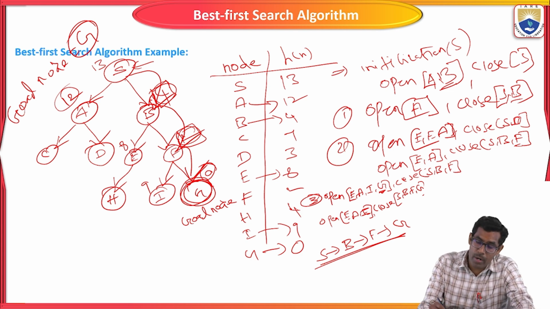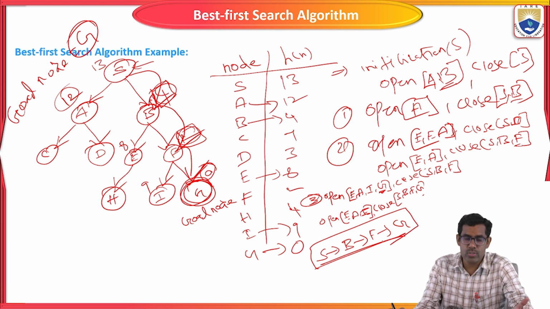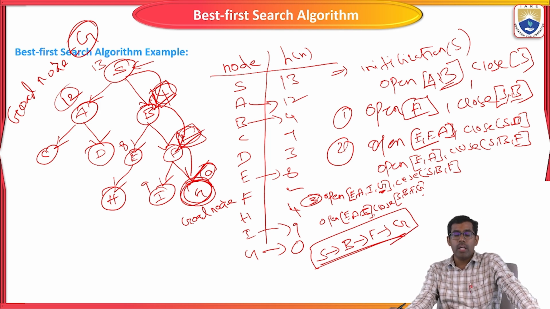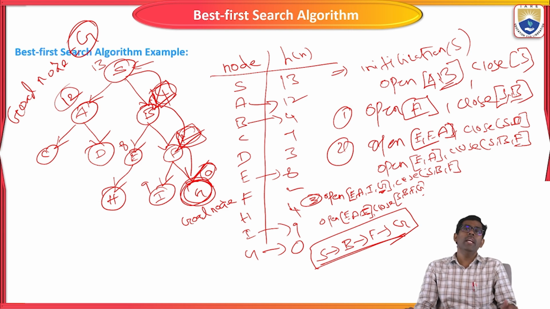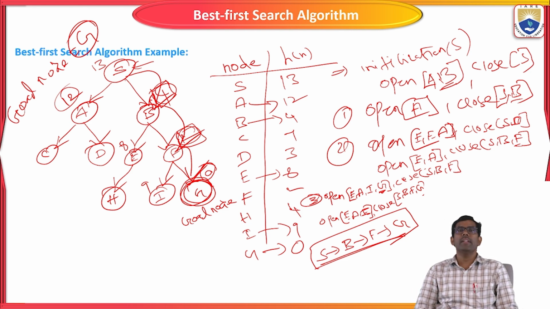So this is the path: A to S to G. This way we are going to find the path between the nodes of the given problem. So it is clear, right? I hope everyone is clear on this one.